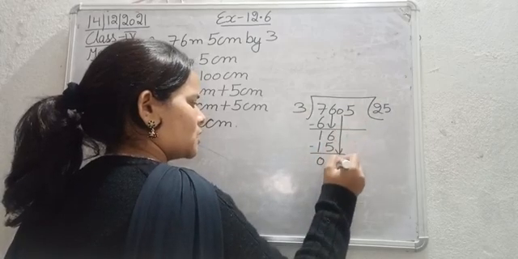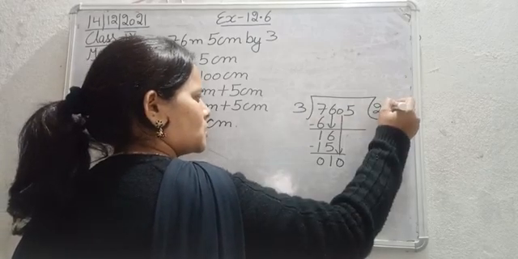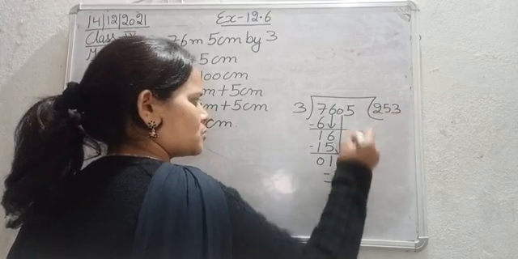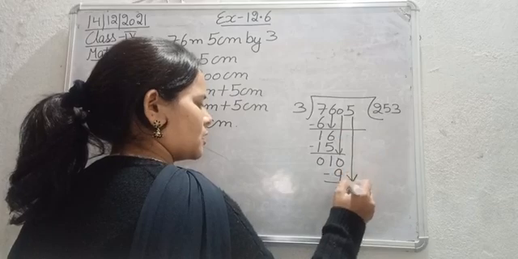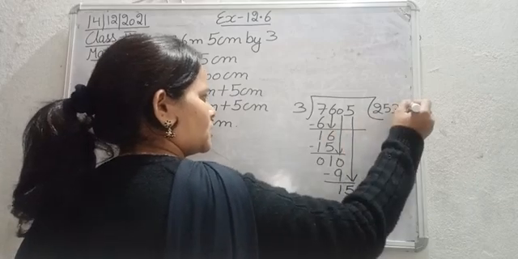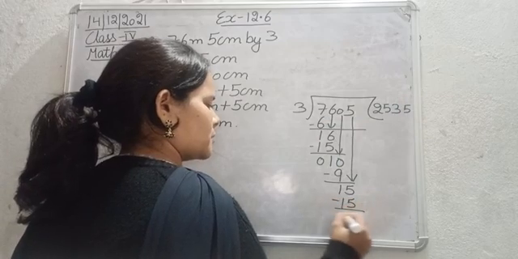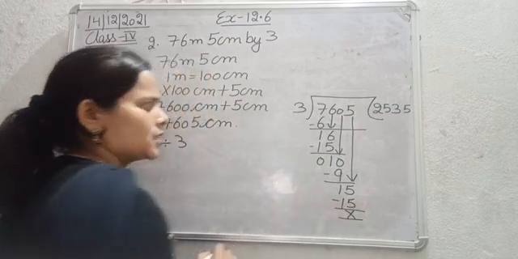Bring down 0. 3 3s are 9. 10 minus 9 is 1. Bring down 5. 3 5s are 15. 15 minus 15, nothing is left.